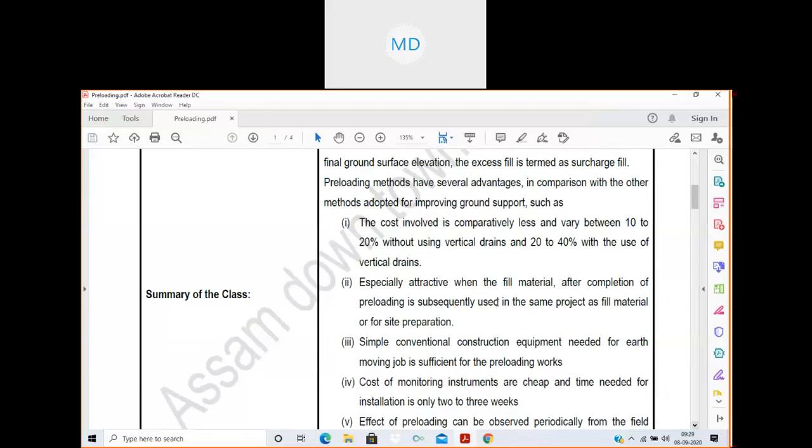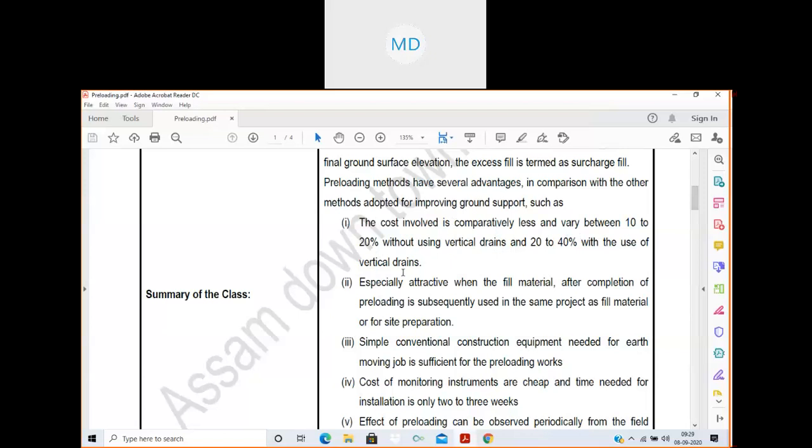Then we move to this. Preloading methods have several advantages in comparison with other methods adopted for improving ground support. So these are the few advantages over other methods. The cost involved is comparatively less and varies between 10 to 20% without using vertical drains and 20 to 40% with the use of vertical drains.